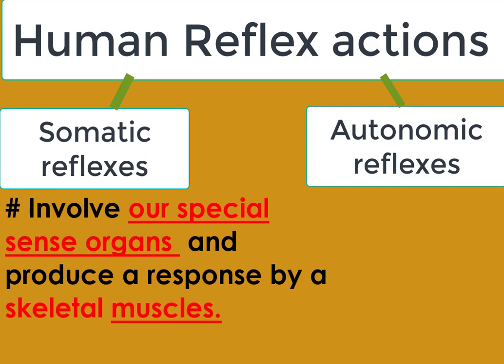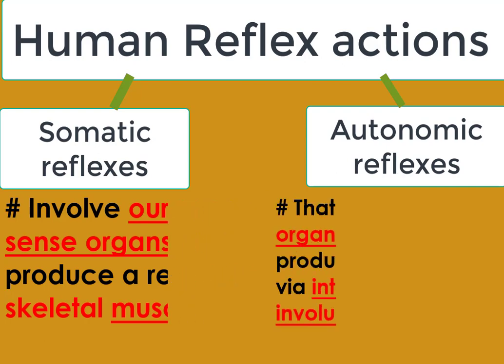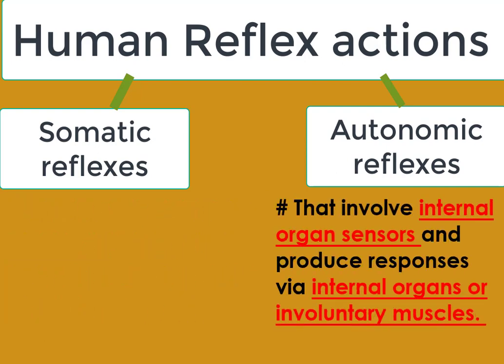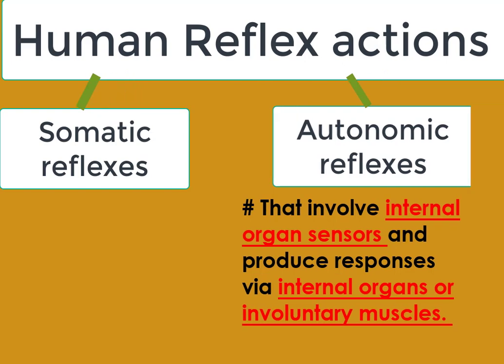These include the knee-jerk reflex and withdrawal from heat reflex. Autonomic reflexes are involuntary reflexes that involve internal organ sensors and produce responses by internal organs or involuntary muscles, like reflex actions controlling heart rate and breathing rate.